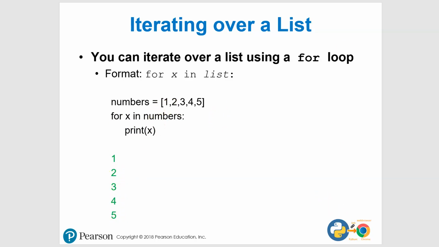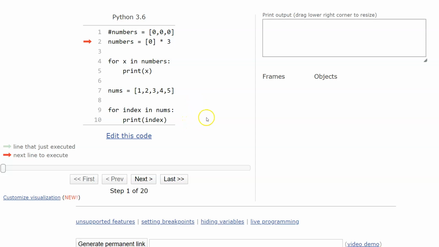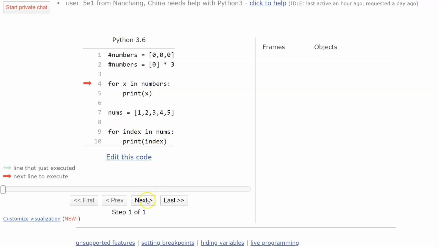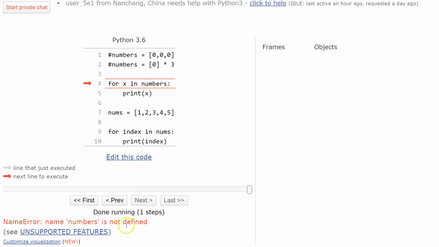So if we take a look at this, here is really simple, the code here that we'll look at. In fact, first, I think what I want to do, we'll go ahead and just comment these out. I'm going to come back to this in just a second. I put this in your link so you'd see it. So here we go. So for X in numbers, print X. We've got our little piece right here. And you'll see as we go through here, oh, look at that. It's not defined. So what is numbers?